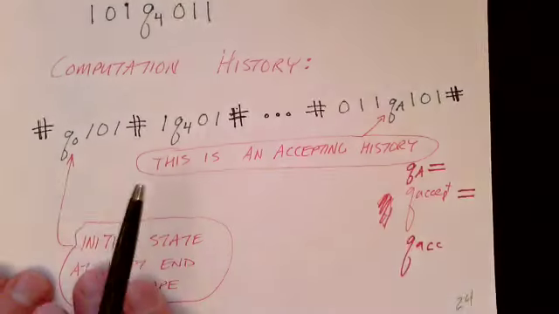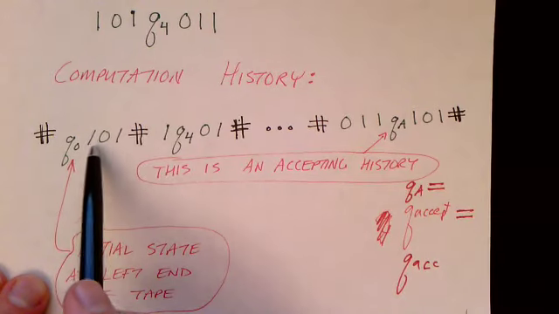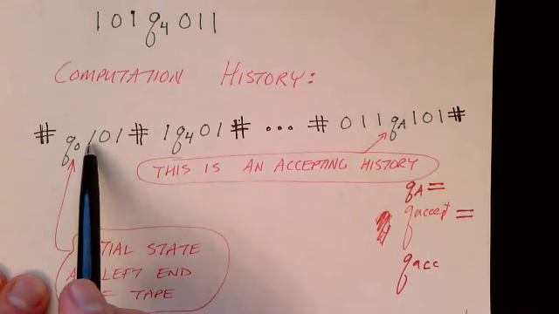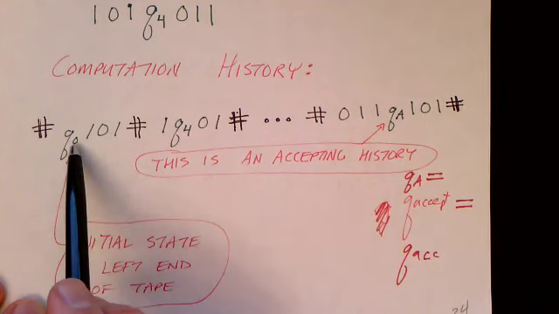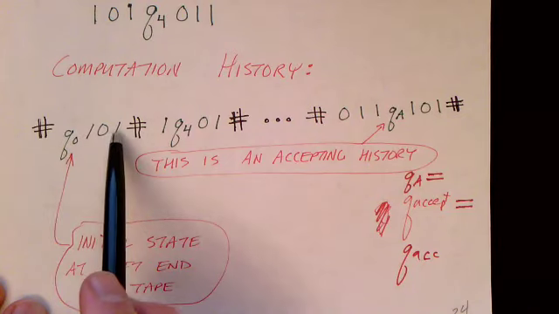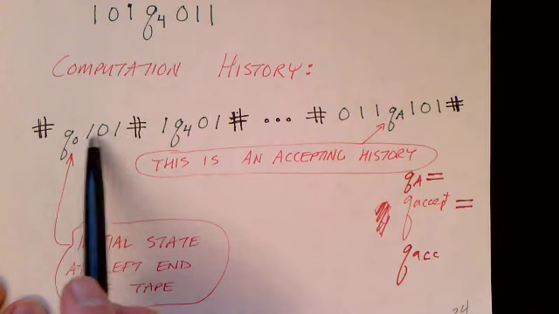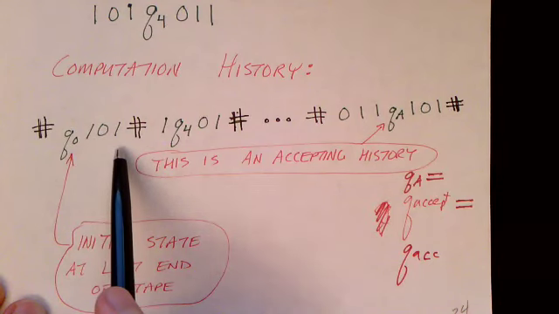So let's look at this more carefully. Let's just assume that our initial input to a Turing machine computation is 1 0 1, and of course we start the computation in the initial state at the left end of the tape. So if that's our input string 101, then our initial configuration is going to look like this.